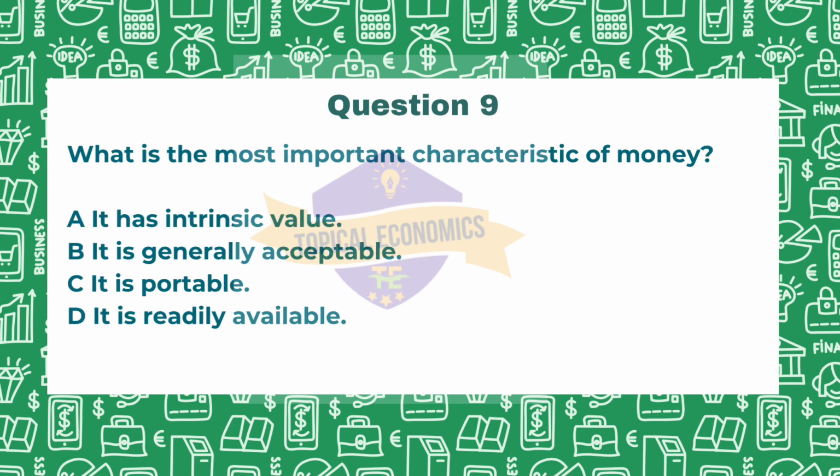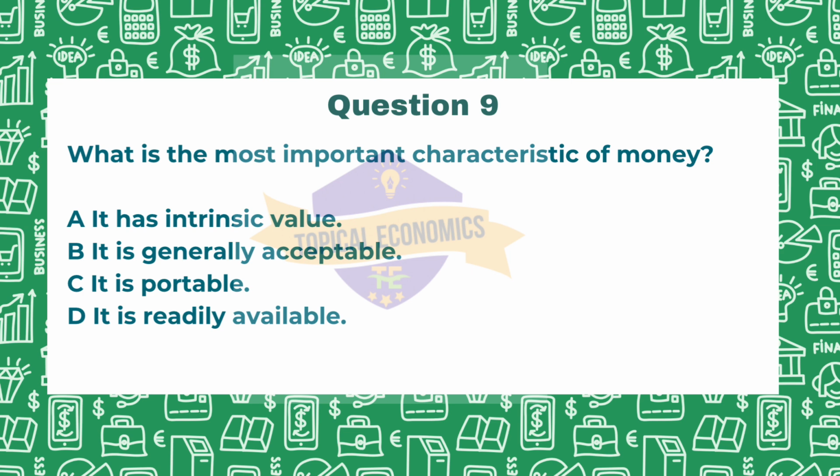What is the most important characteristic of money? Option A, it has intrinsic value. Option B, it is generally acceptable. Option C, it is portable. Option D, it is readily available. This is again from 2020 Feb-March paper, version 2.